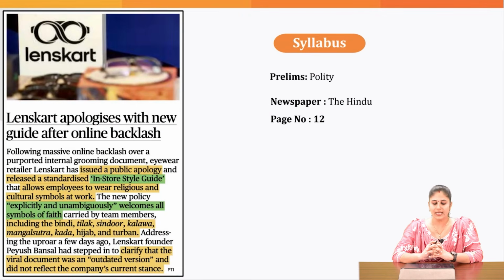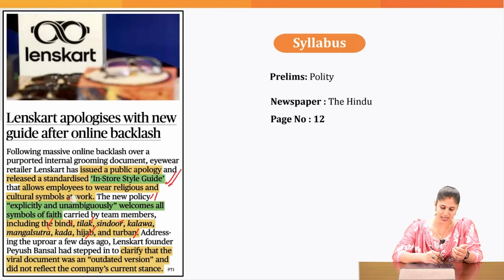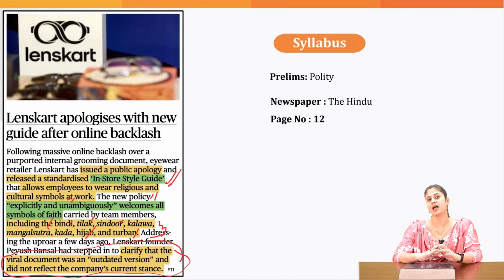Now, recently, Lenskart has apologized because some document was circulating on online platforms, which stated that Lenskart prevented its employees from showcasing religious symbols or symbols of faith, for example bindi, tilak, sindoor, mangalsutra, hijab and turban. But now Lenskart has apologized, and it has said that we have a new in-store style guide which would allow employees to wear religious and cultural symbols even at work. So now the employees of Lenskart can showcase these symbols of faith. And it has clarified that the document which was going viral is an outdated document.